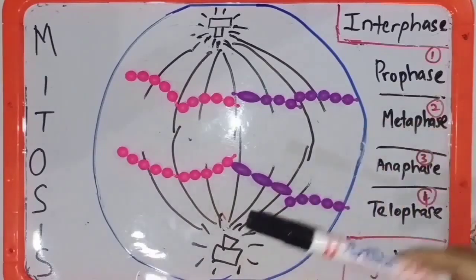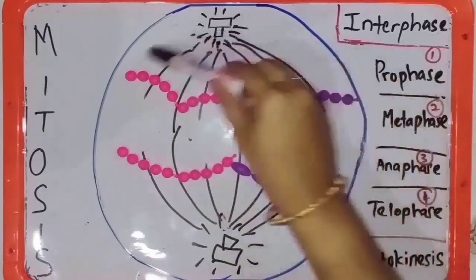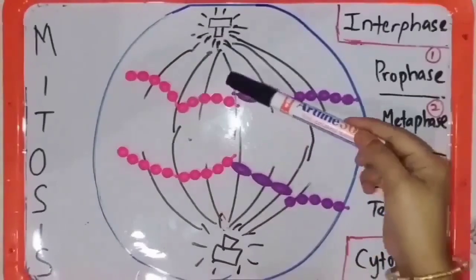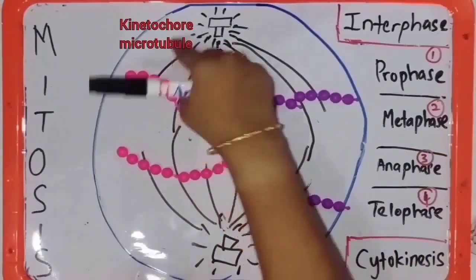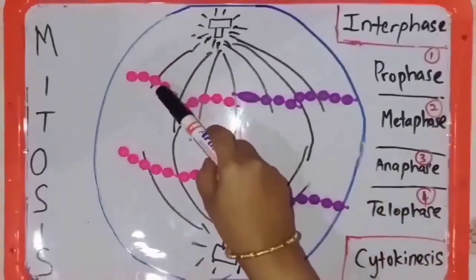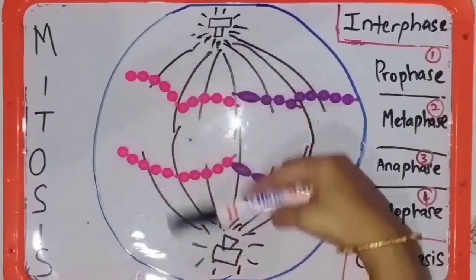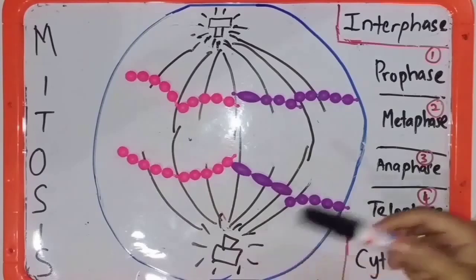The movement of sister chromatids is due to the kinetochore microtubules. Kinetochore microtubules shorten and pull the sister chromatids toward the opposite poles of the cell.